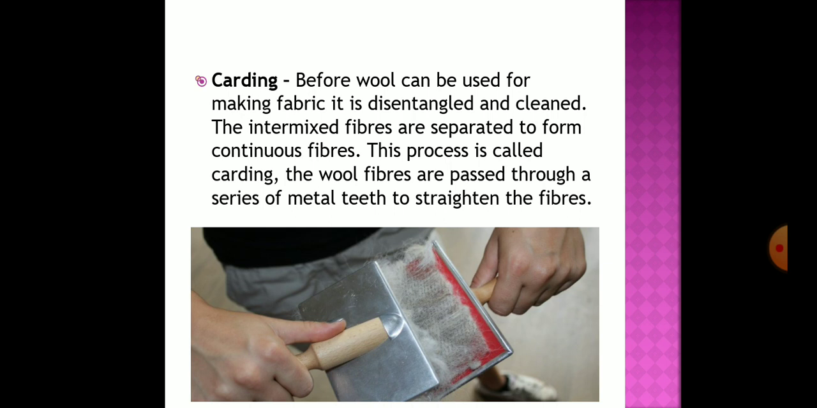Thereafter, the carding is done. Before wool can be used for making fabric, it is disentangled or cleaned. The intermixed fibers are separated to form continuous fibers. This process is called carding, and the wool fibers are passed through a series of metal teeth to straighten the fibers. As you can see in the image, students, this comb is totally metallic.